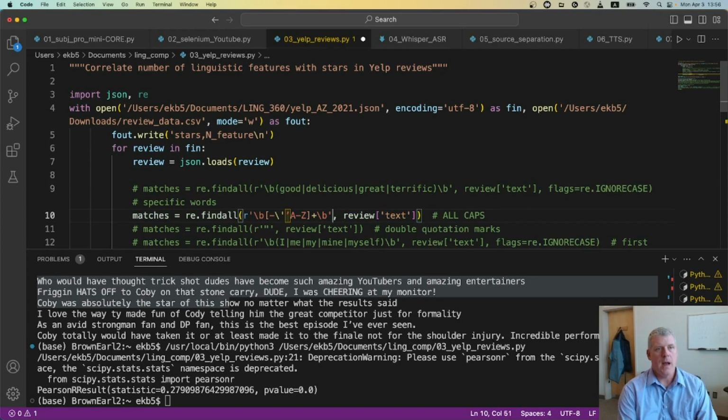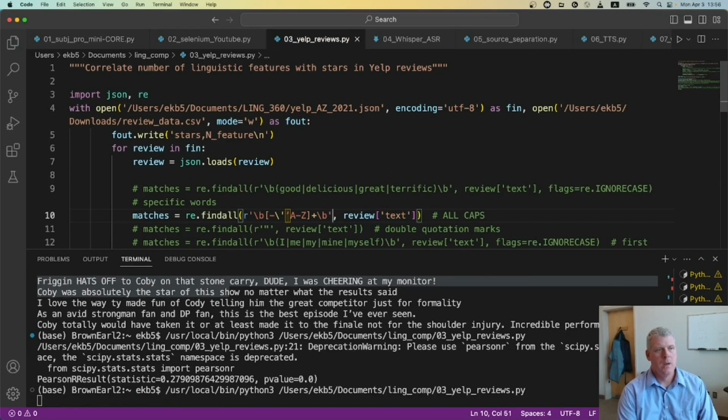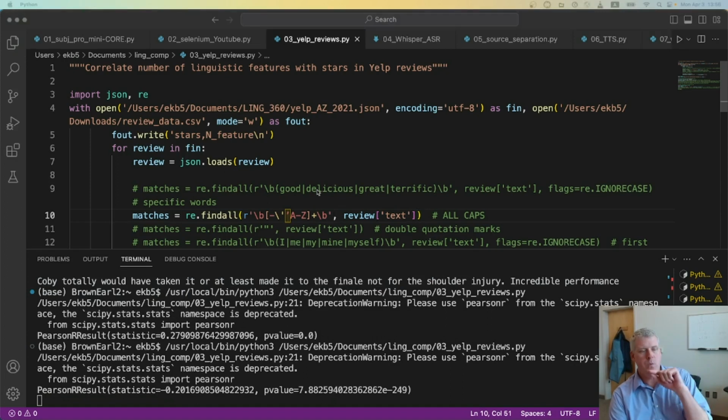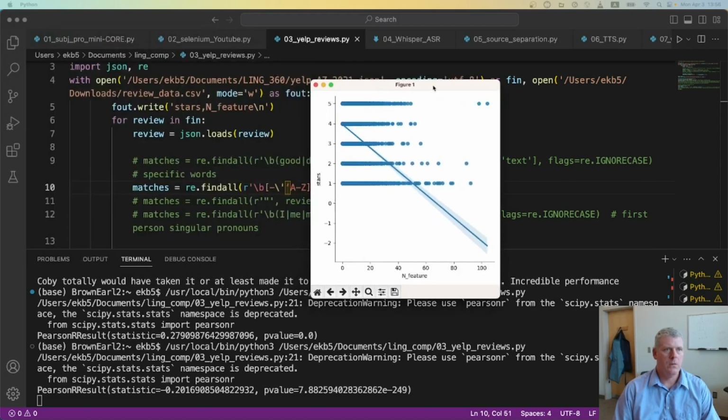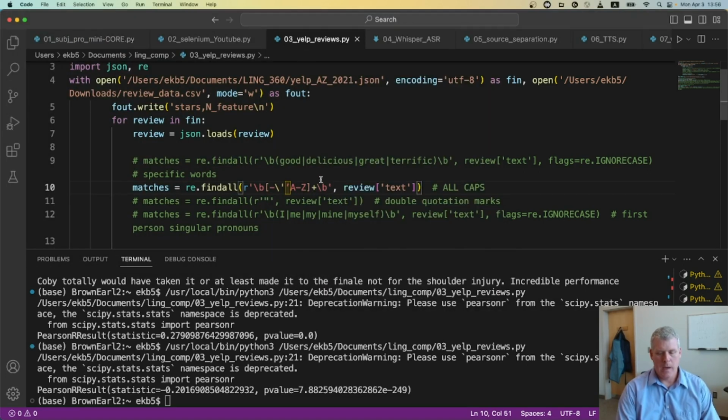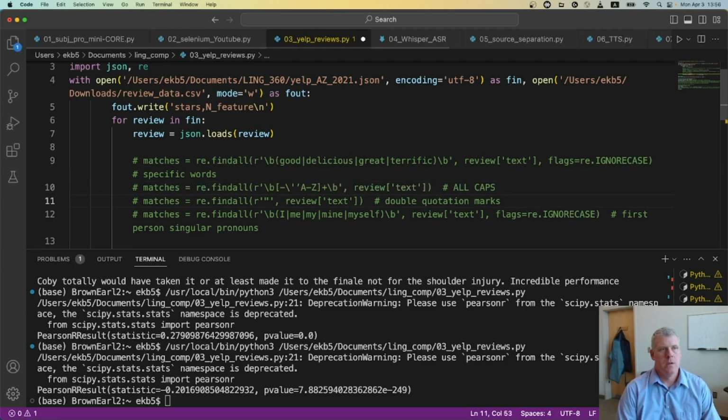But how about all caps? If we look for words that are all caps, as the number of all cap words increases, what do you think will happen with the correlation? Will it go up or down? Let's take a look right here. Goes down. Yep. How about the number of quotation marks?